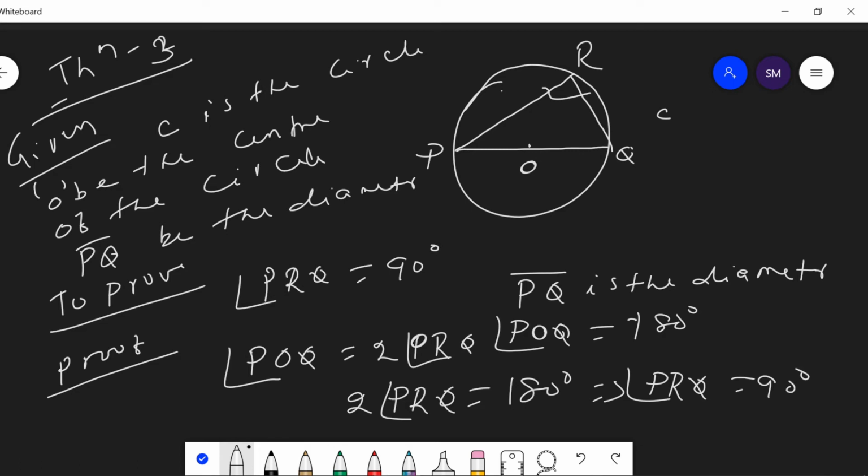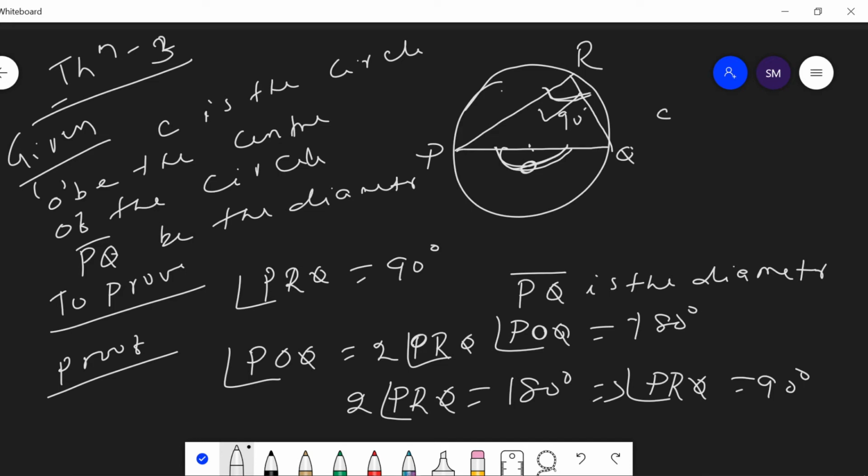From theorem 1 we know that the angle subtended at the center of any arc is always twice the angle subtended at any point on the segment. Here this is the center, the angle subtended here is twice the angle subtended here. When this is a semicircle, this means PQ is the diameter, so POQ is a straight angle, which means that this angle is 180 degree. As it is twice of this angle, this angle is 90 degree.